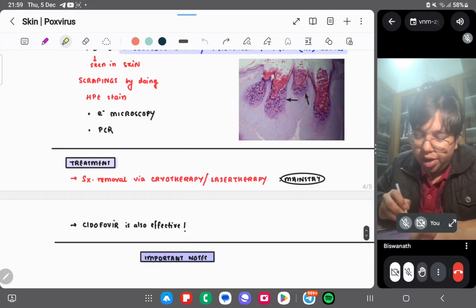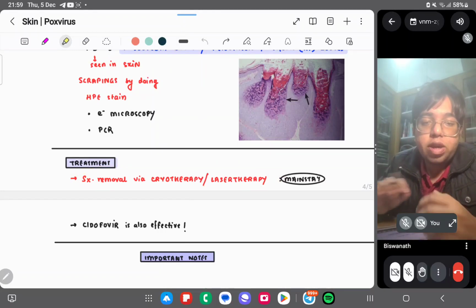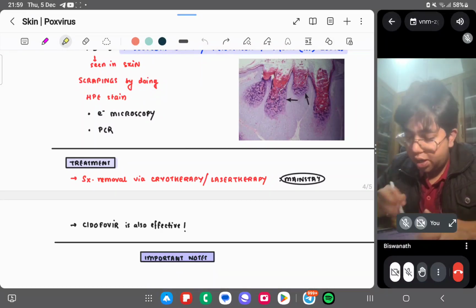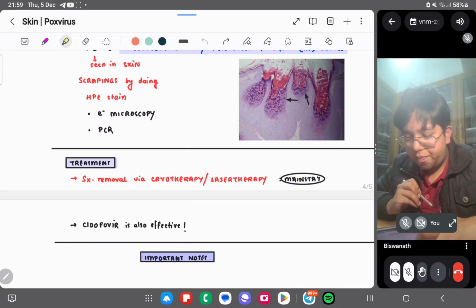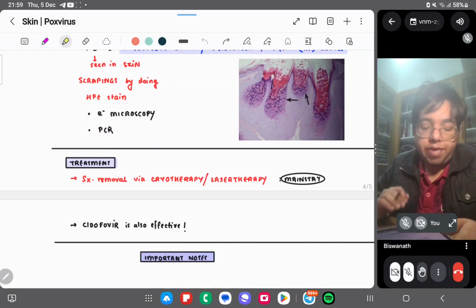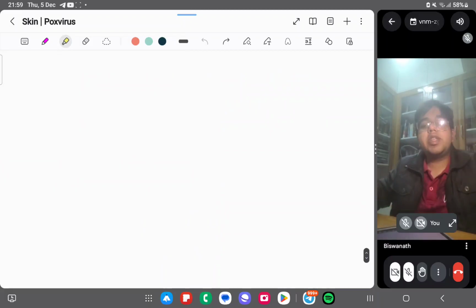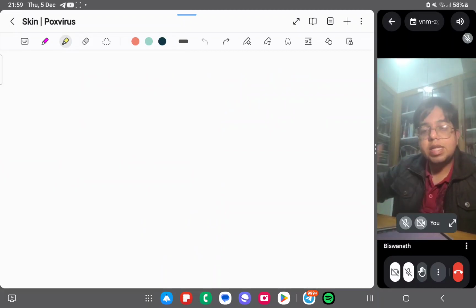Treatment is surgical removal by cryotherapy or laser therapy. Laser ablation or some type of ablation is done. It is the mainstay of treatment. And cidofovir is also effective, as in the previous virus, the smallpox virus. So we are done with all the pox viruses. Let's move on to the next virus.